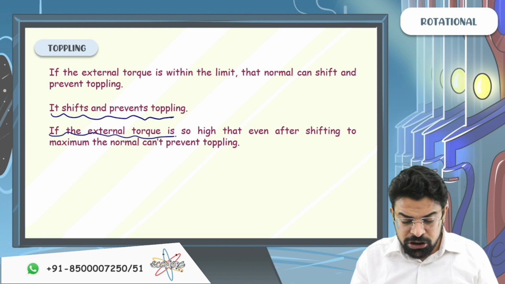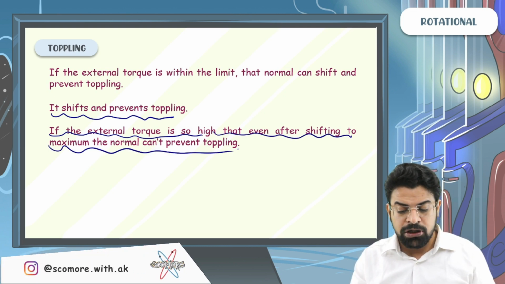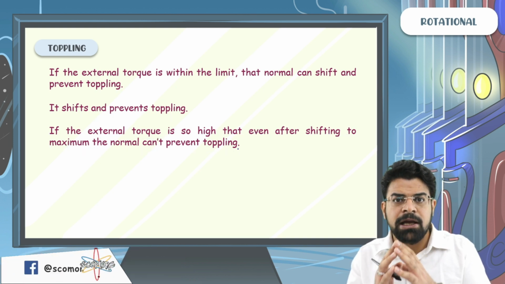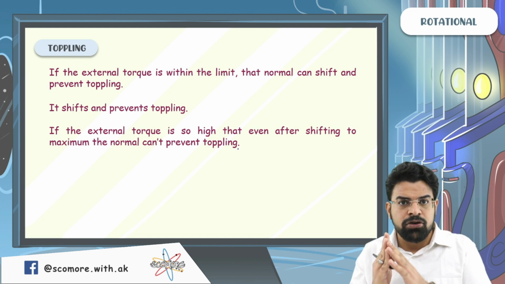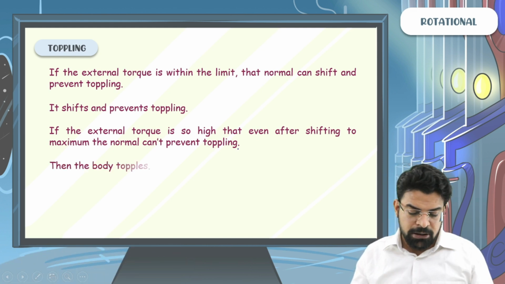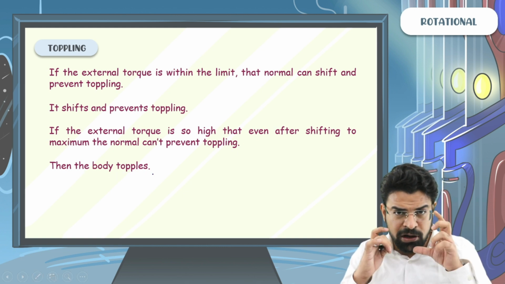If the external torque is so high that even after shifting to the maximum, the normal can't prevent toppling, then the body topples. So this is the basic idea, what I have just said.